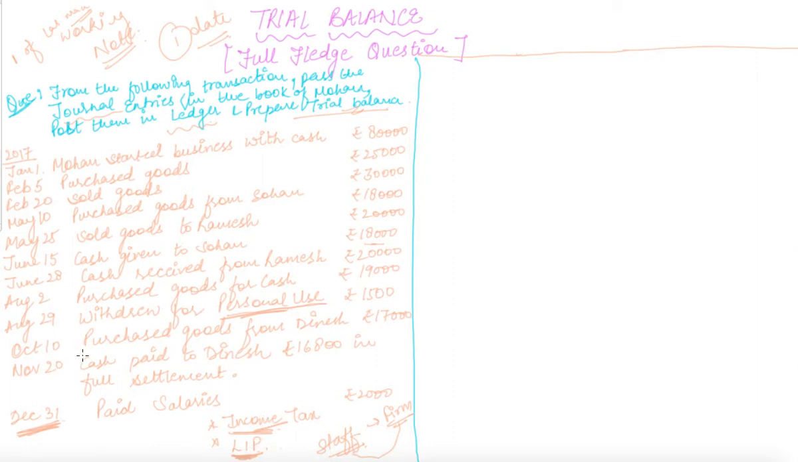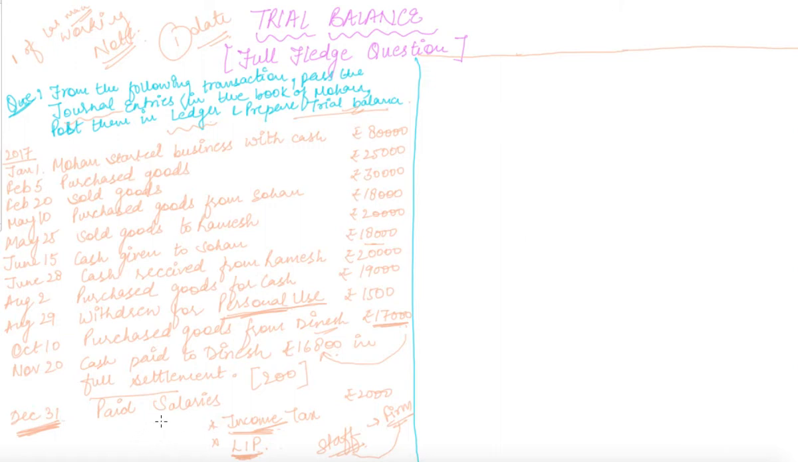Okay. Now coming towards the next transaction, that is October 10, purchased goods from Dinesh rupees 17,000. He paid Dinesh on November 20, cash paid to Dinesh rupees 16,800 in full settlement. Again, as he had purchased goods worth rupees 17,000 and made payment of rupees 16,800 in full settlement, it means the remaining 200 is the discount received by us from Dinesh, right? So it will be our income and will be credited.